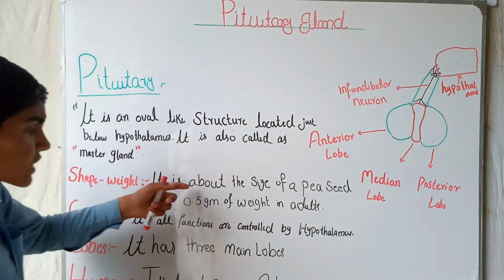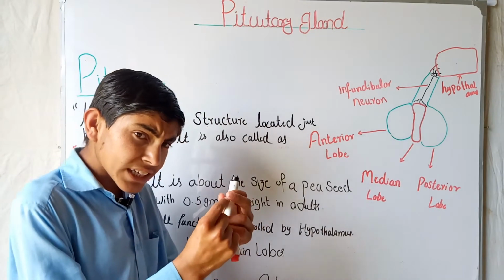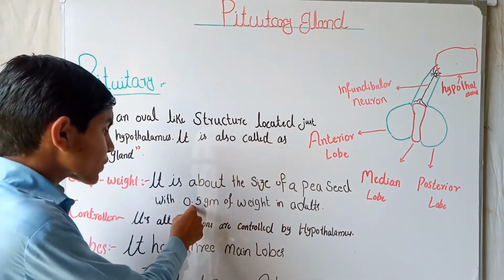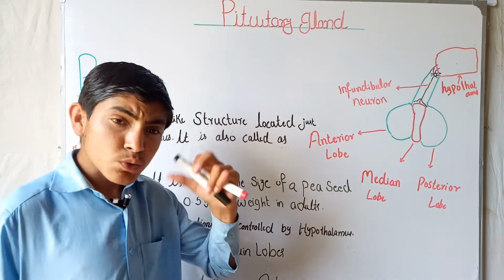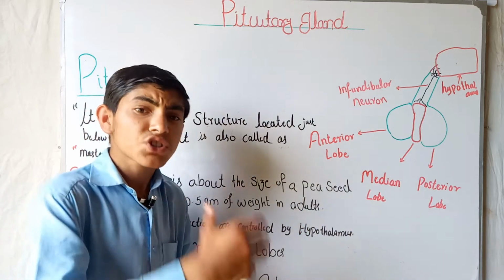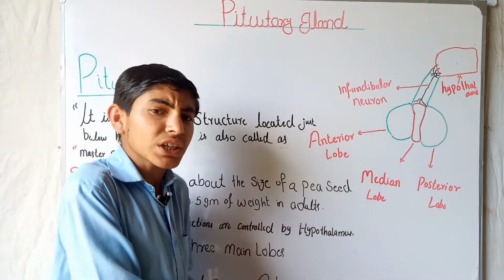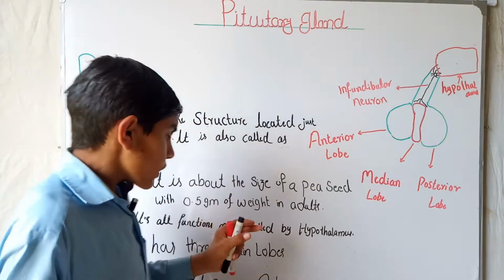In shape, it is about the size of a pea seed, with 0.5 gram of weight in our body. Its weight is 0.5 gram in adults, not in children. In children it is a little less, and in adults it is about 0.5 gram.